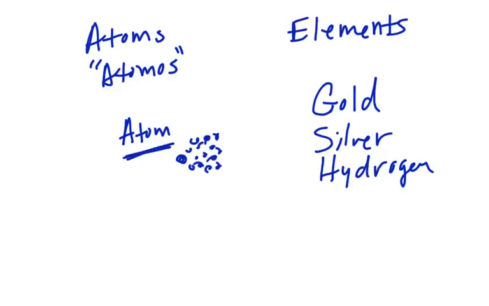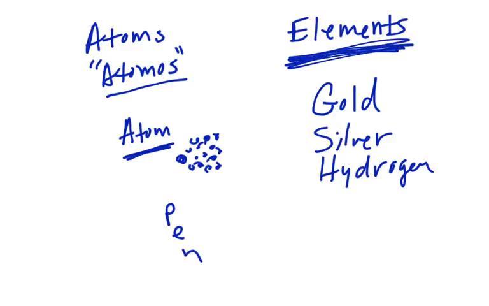An atom is the smallest particle of an element that still retains the characteristics of that element. I'll say that again. An atom is the smallest particle of an element that retains the characteristics of that element. However, an atom is not atomos, which means indivisible. An atom actually can be divided up into smaller things. We'll talk about those later, but those are some subatomic particles. An atom consists of protons and electrons and neutrons. Okay? But if I split that atom up into the particles, then I no longer have the element.